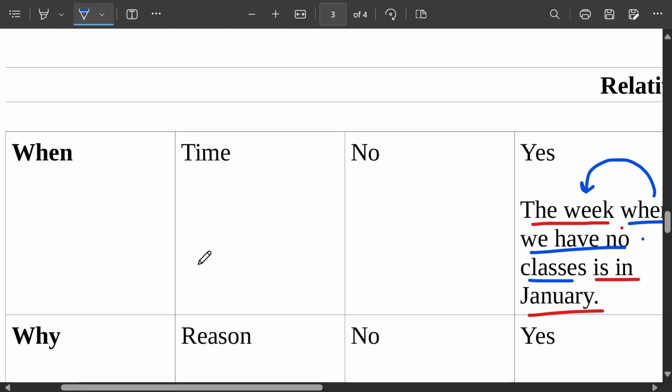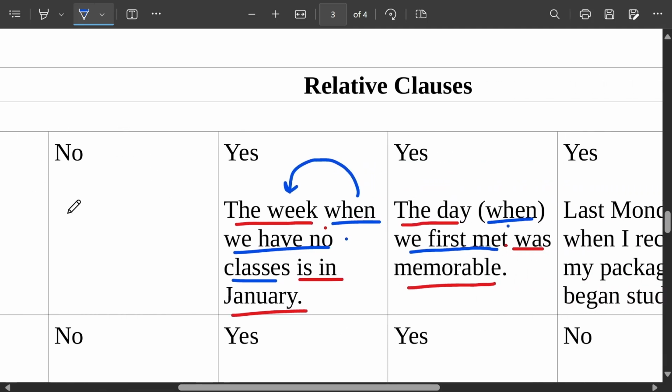It's one of the relative adverbs. It talks about time. It refers to time, not people, things, and so on. And it cannot be a subject of the sentence, only something else, right? Complement, okay? So here we discuss this relative clause talking about week, which is a time period.